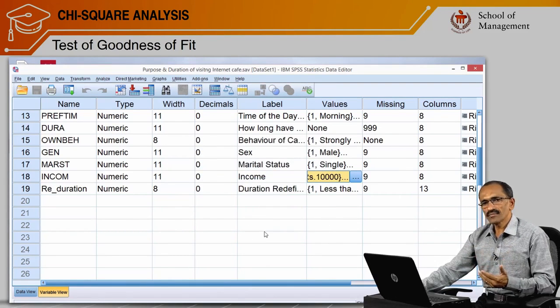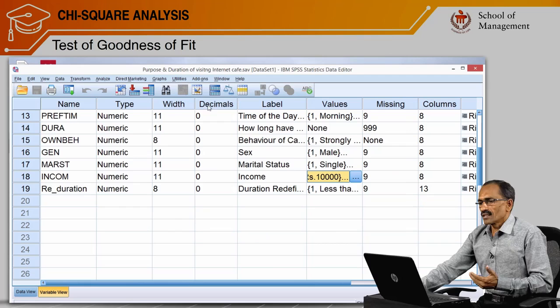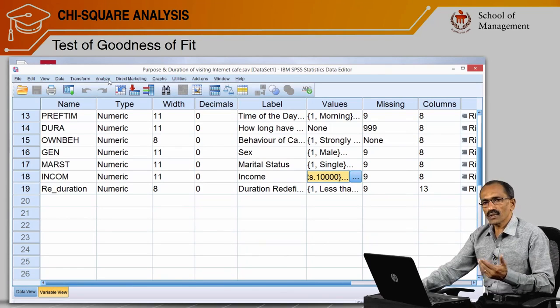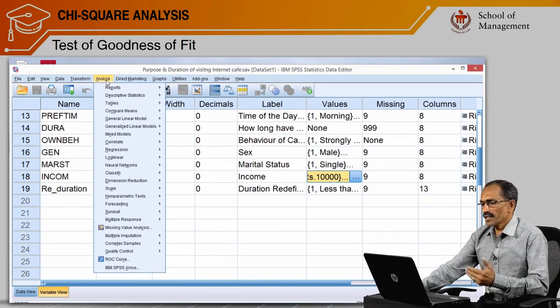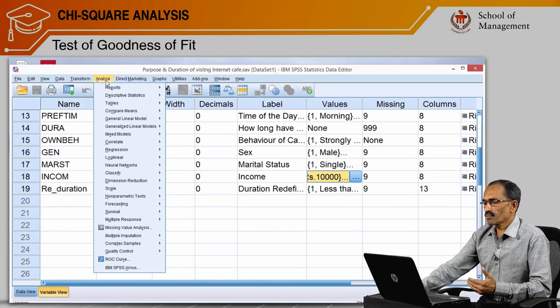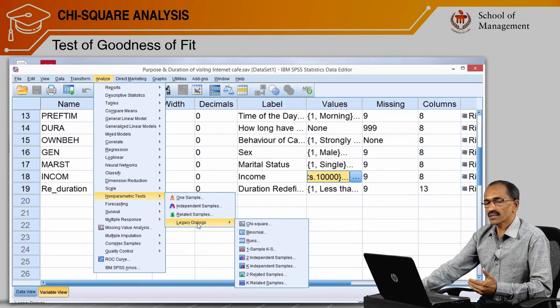And what is the procedure? Go to Analyze in the menu bar, and in the drop down menu locate non-parametric tests, and in non-parametric tests go to legacy dialogs, and from legacy dialogs click on chi-square.